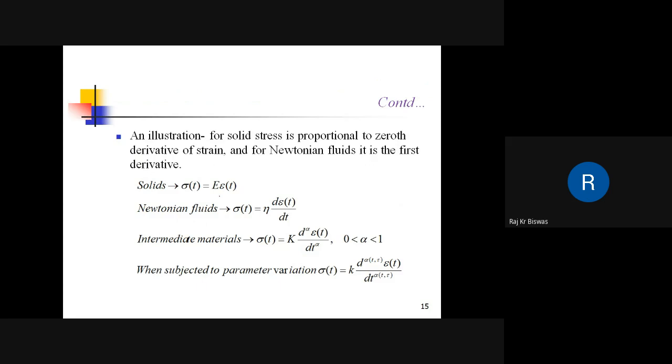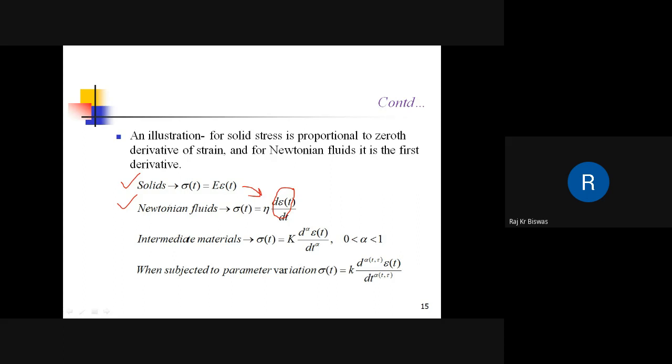Here is an illustration. Let us consider the stress-strain relationship of solids. The stress is linearly proportional to strain. For Newtonian fluids, it is the first derivative of the strain. So this is the zero derivative of epsilon, and this is the first derivative of epsilon.